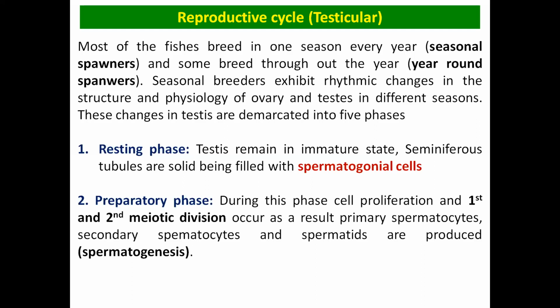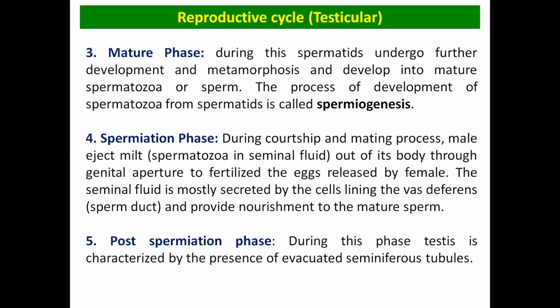So in this phase, what happened? The first and the second meiotic divisions occur. Because of this, there is a formation of the primary and the secondary spermatocytes, and the spermatids are produced. Means the spermatogenesis occurs in the preparatory phase. Then the mature phase. In this phase, the spermatids undergo further metamorphosis and development, and they develop into the mature sperms. This process is known as spermiogenesis.